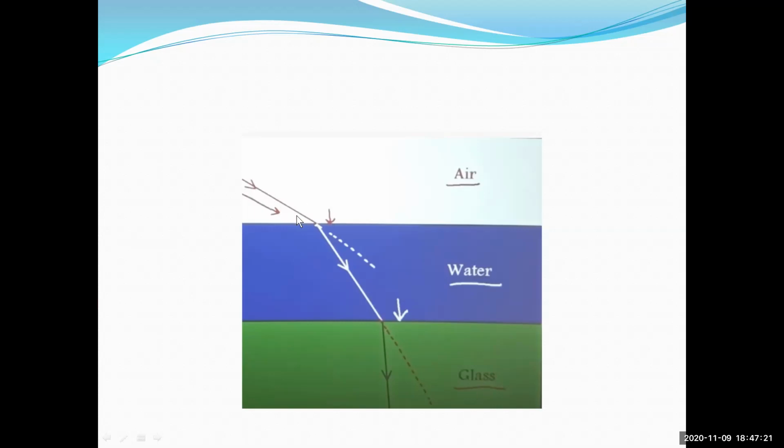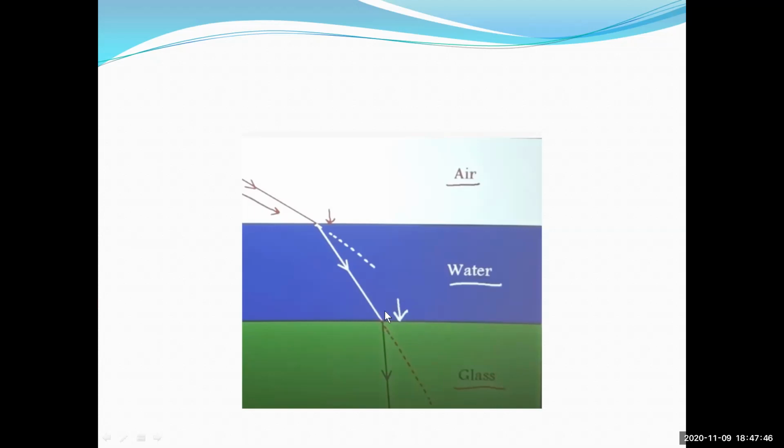When the light ray is passing from air medium to the water medium, what is happening here? It is getting refracted over this point. Instead of going straight like this, it gets refracted. Okay. Now what is happening when the light ray is coming from the water to the glass slab? Once again it is getting refracted.